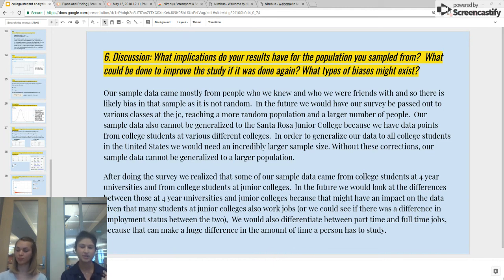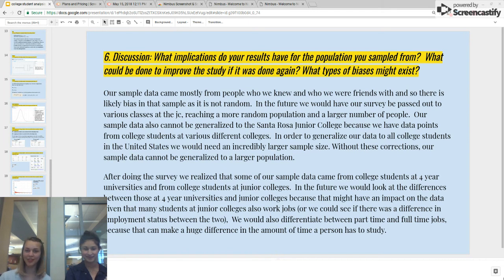We also would differentiate in our survey whether there were part-time and full-time jobs, because that can make a huge difference in the amount of time that a person has to study. But we decided not to differentiate that because we thought it would be a lot more difficult. But now, after having gone through this whole process, we realized it wouldn't be that much harder. So that concludes our study.